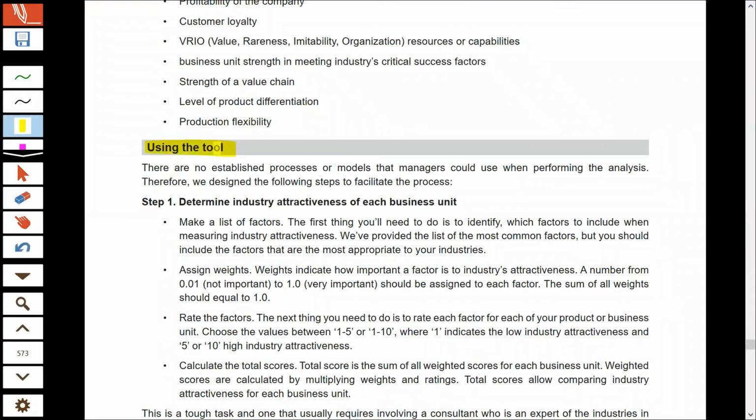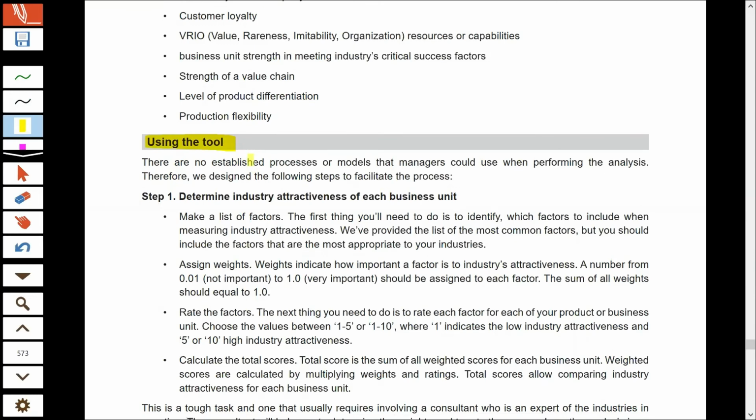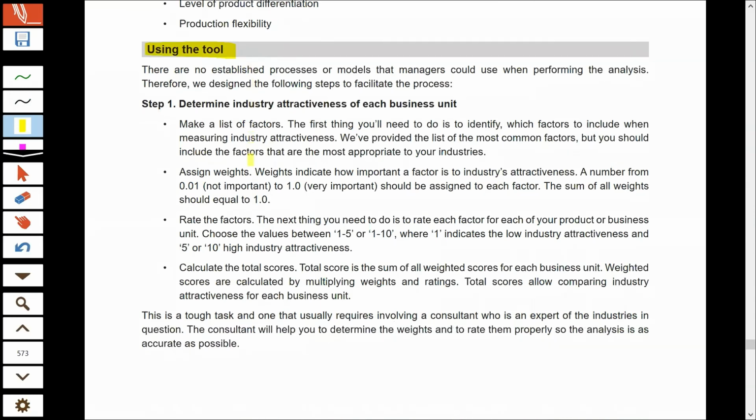Now, how to use this tool? See, you do not have to remember the entire procedure because anyway, you have an MCQ pattern. Just remember the steps. You do not have to go into the detail about how to perform GE analysis. Now, the first step of this procedure is to determine the industry attractiveness, the level of industry attractiveness, whether it is high, low, or medium.